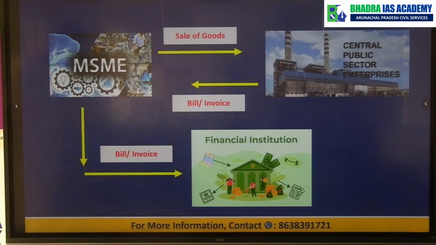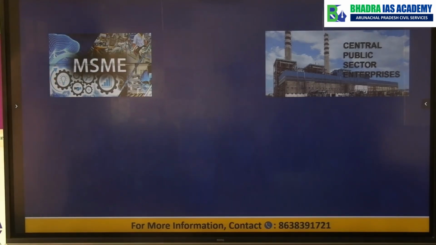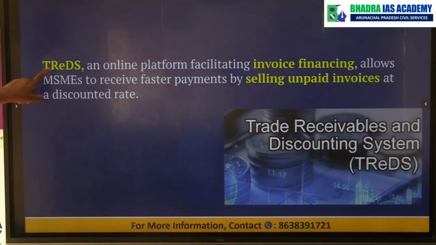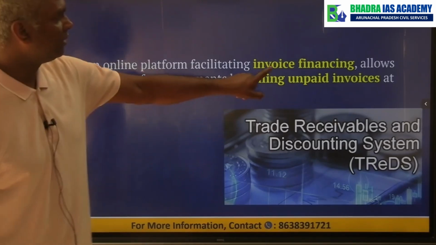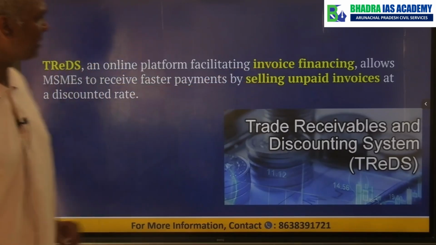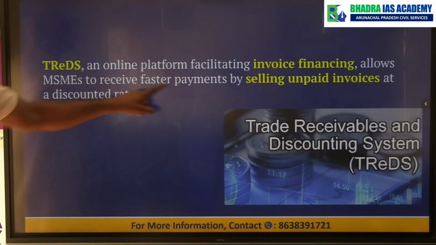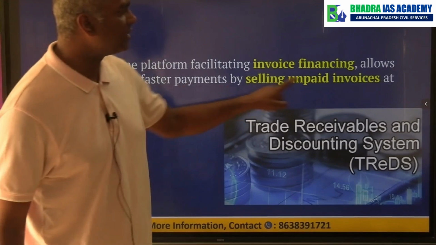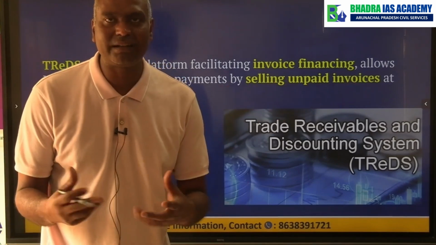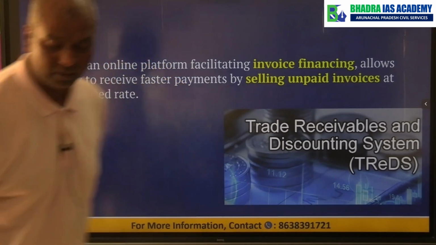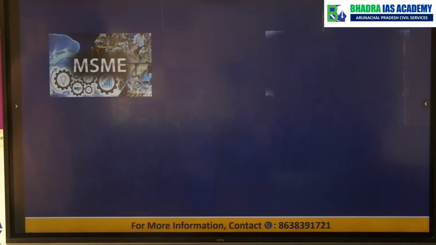Is this concept clear? So this is what basically government meant to say. The TREDS system, it's an online platform for financing the invoice, which allows the MSME to receive quick payments by selling unpaid invoices, that means unpaid bills. Clear? So this is a very simple mechanism, right?